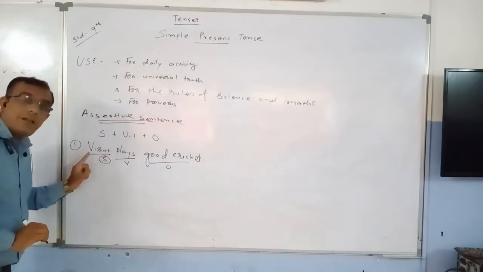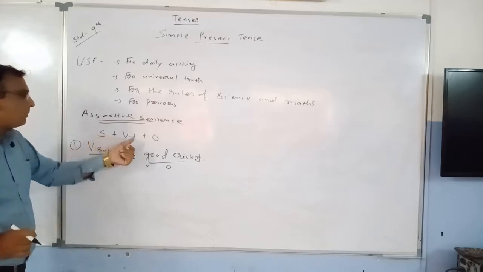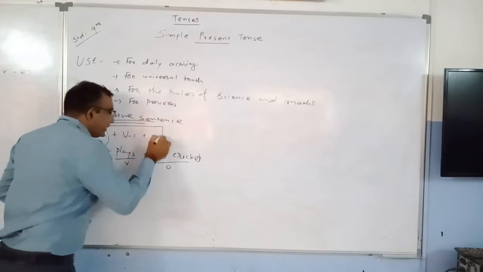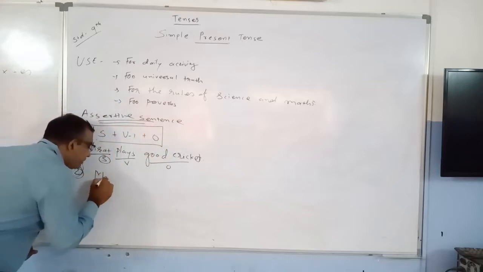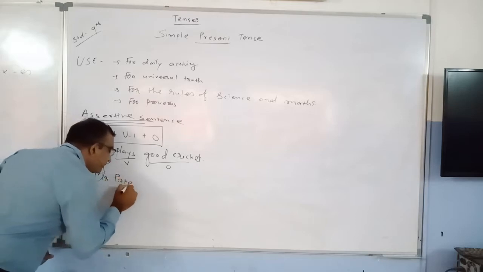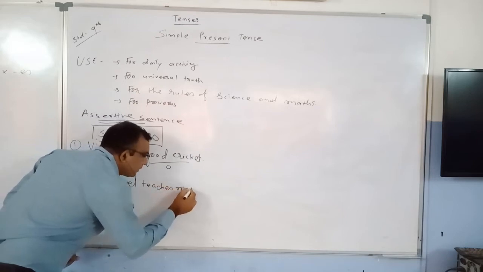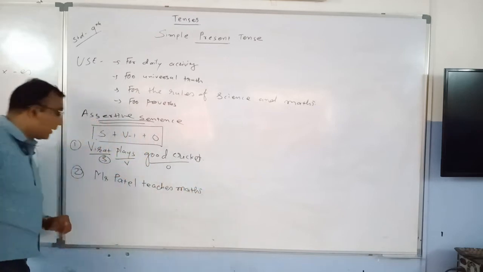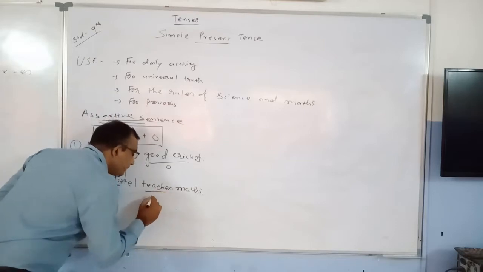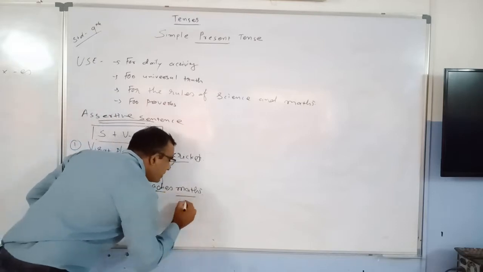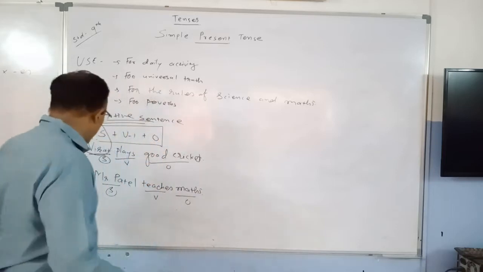You must have this kind of sentence formation: subject, verb, and object. The next sentence we are going to discuss: Mr. Patel teaches maths. So Mr. Patel is the subject, teaches is the verb, and maths is the object. Another sentence we are going to discuss.